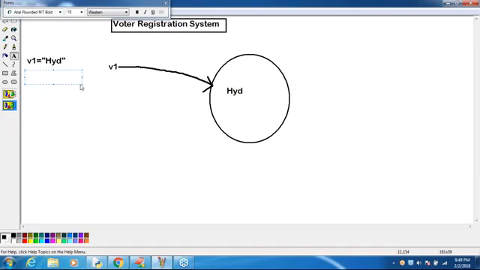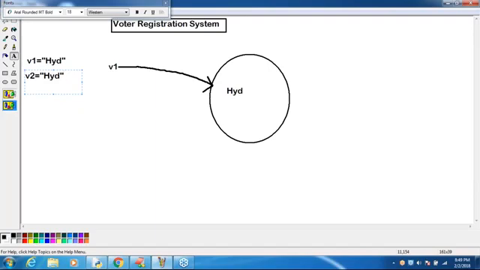Okay, sir, now first voter came. Sir, my city name is Hyderabad. For that Hyderabad, one Hyderabad object got created by Python. V1 is the reference variable. Excellent. Now V2 came, sir. V2 person came. Sir, my city is also Hyderabad only. He provided city name as Hyderabad. Then for this person, we are required to create a Hyderabad object.